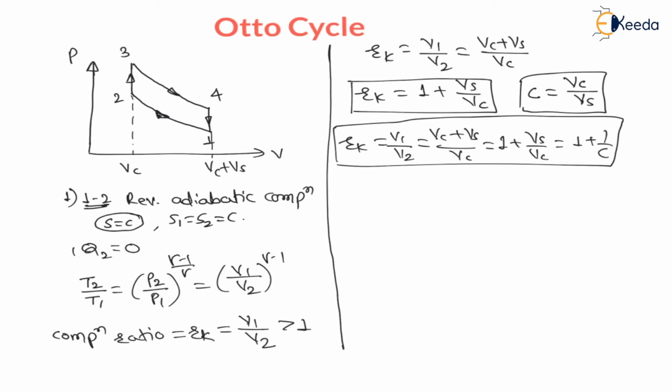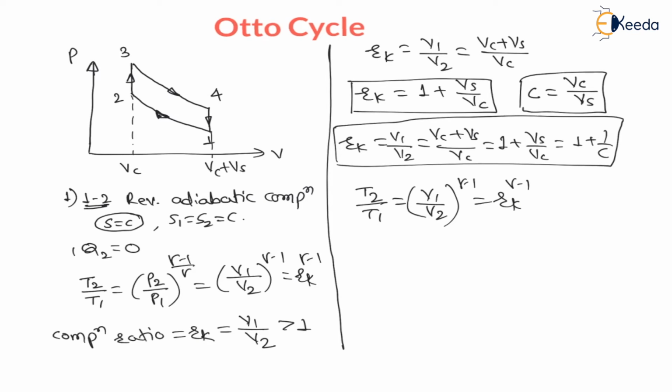Therefore T2 divided by T1 is equal to P2 divided by P1 raised to gamma minus 1 upon gamma is equal to V1 divided by V2 raised to gamma minus 1 is equal to Rk raised to gamma minus 1. This is the first relation. So here I will write this relation is equal to Rk raised to gamma minus 1. Right. Now this is the first process.